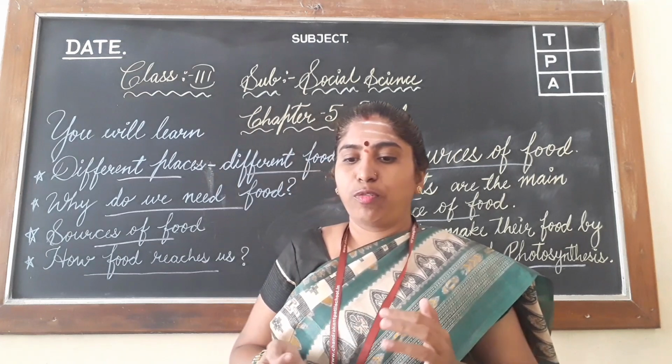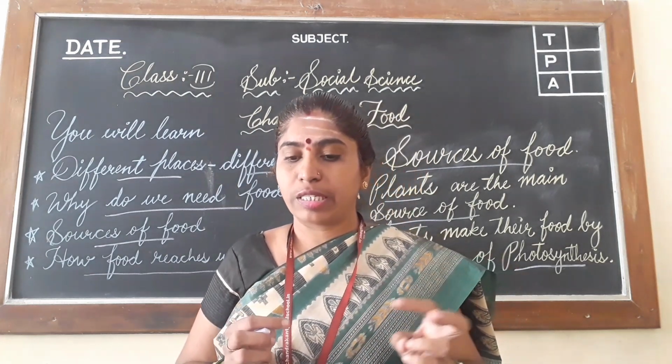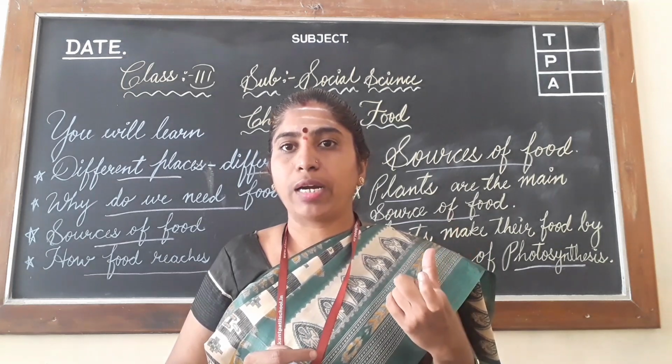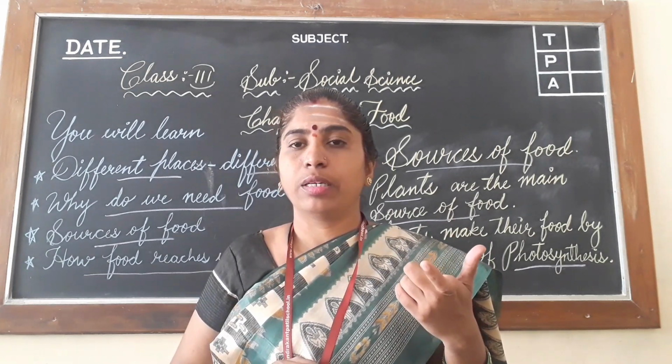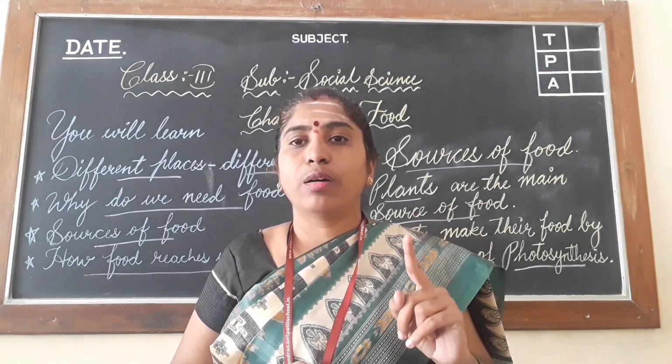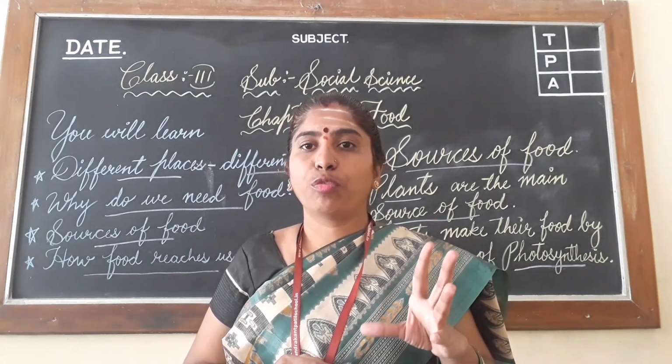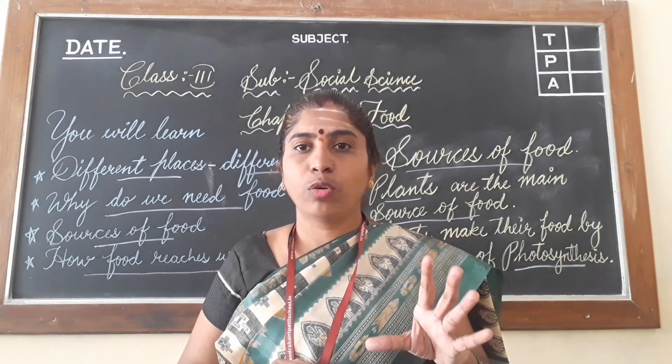See, they store the food in their roots, stem and fruits. We eat the root part also, like carrots, isn't it? Then stem, potato. Then fruits, all types of fruits.